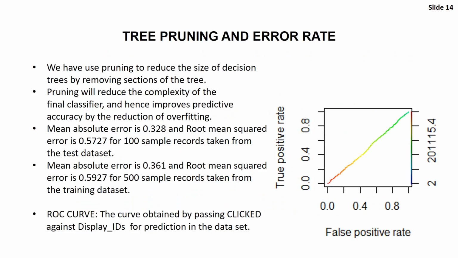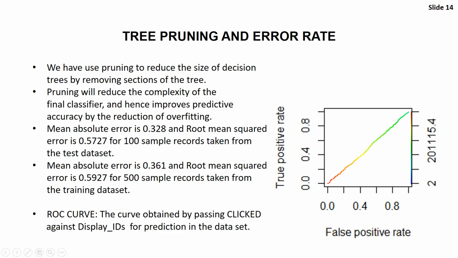And tree pruning, we have applied tree pruning in order to reduce the size of the decision tree, because tree pruning is the best way of reducing the complexity of the decision tree, and it does not also affect the accuracy.